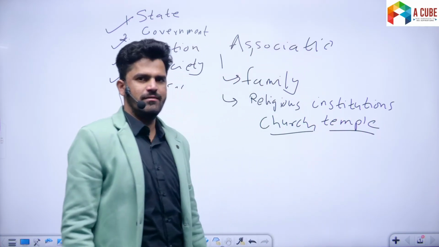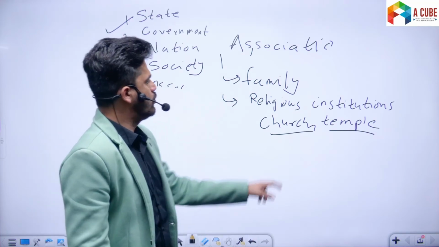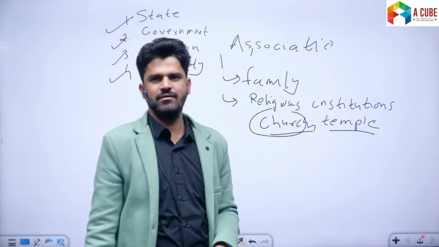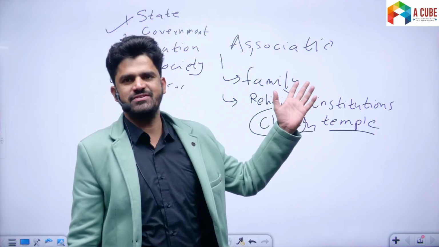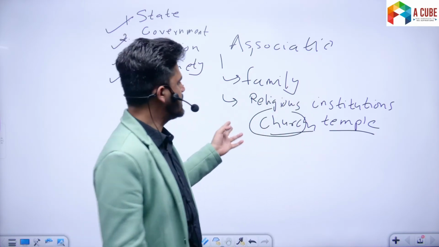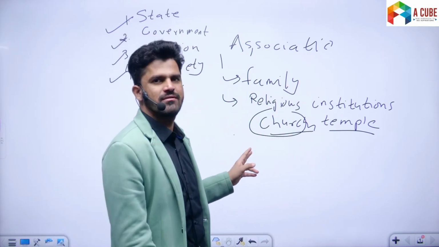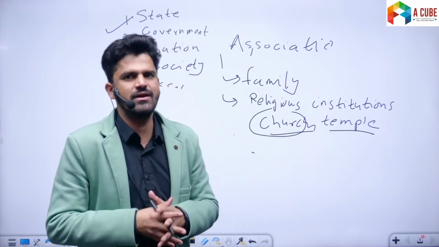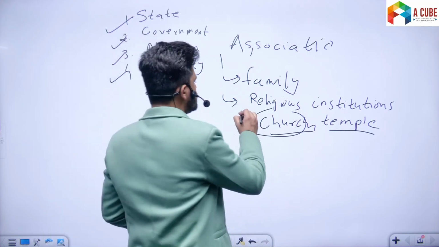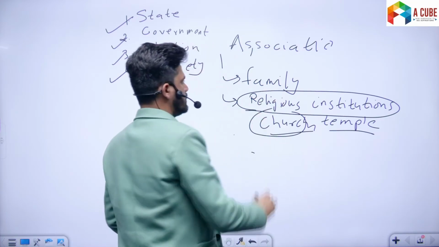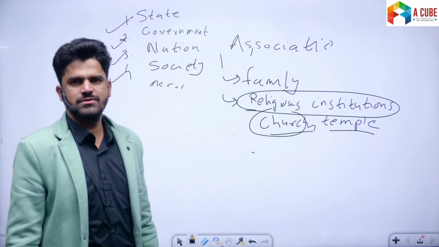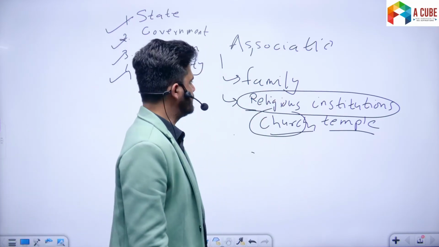See, I have seen people, when they say association, they only use the term church. अरे ये वेस्टर्न ऑथर्स और ये थिंकर्स ने ये चर्च लिखा है बिकॉज दे बिलोंग टू दिस रिलीजन. So don't use a specific religious institution. Just use the generic term, religious institutions. ठीक है? Fine.